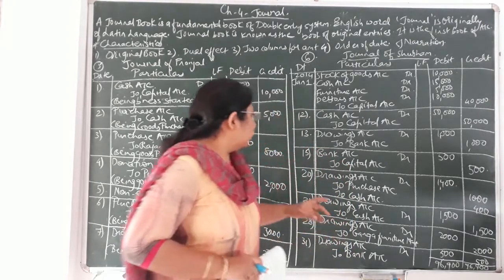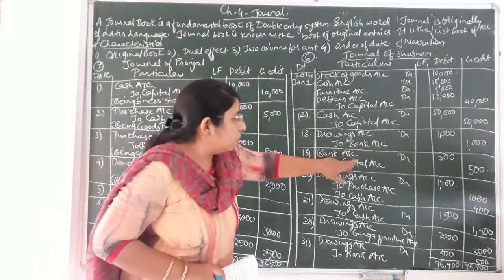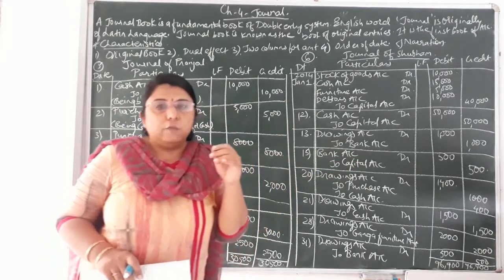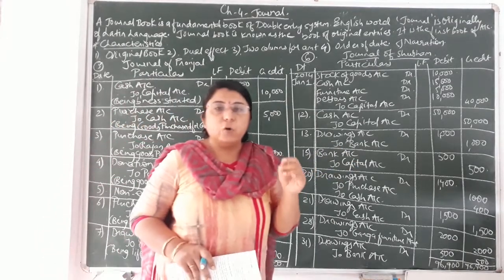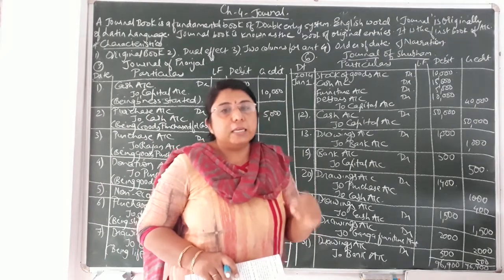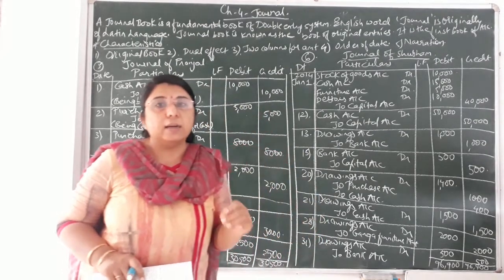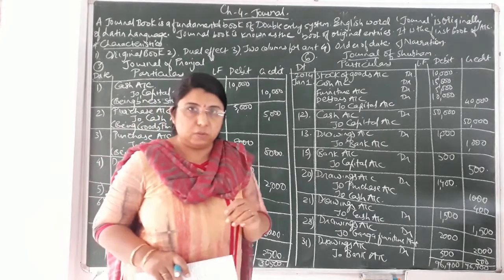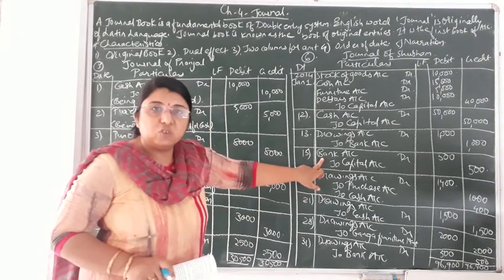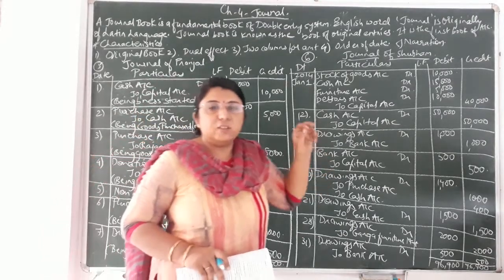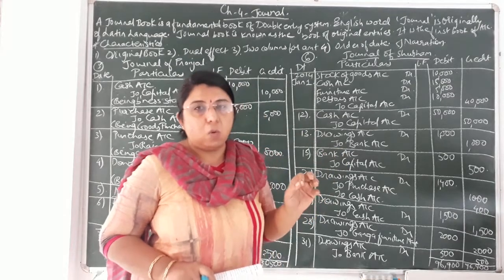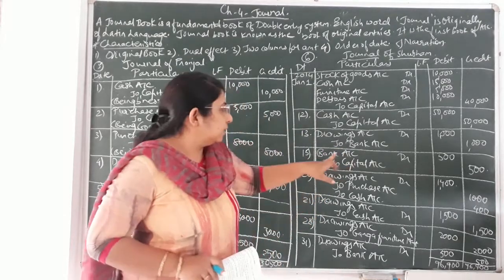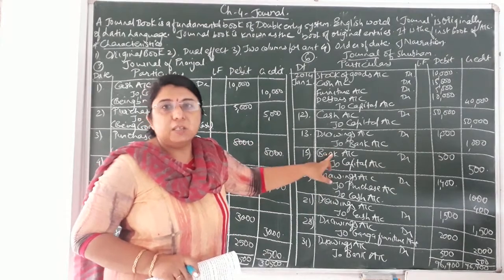Okay, so what will be the journal entry? That is bank account debit, because that much amount of 500 rupees, whatever he got for income tax refund, he has deposited in the bank account of the business. So bank balance will be increased by rupees 500. As per the rule of personal account, debit the receiver. Bank is an artificial person and bank is the receiver over here.